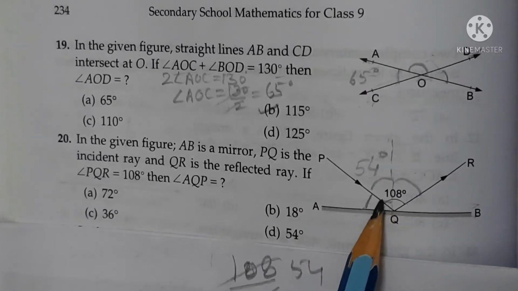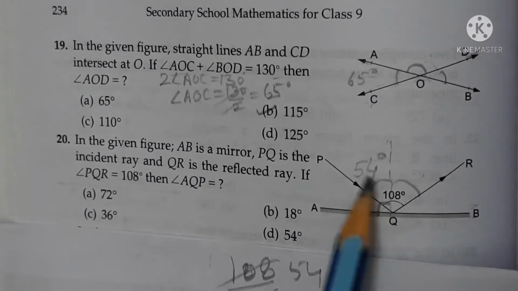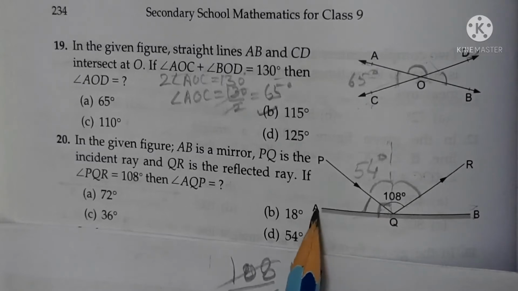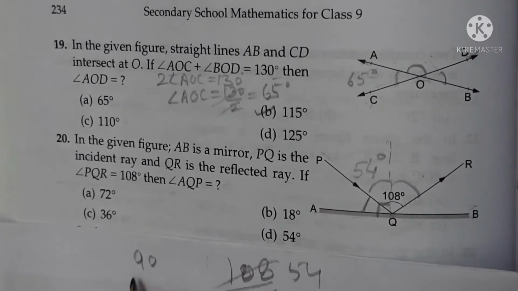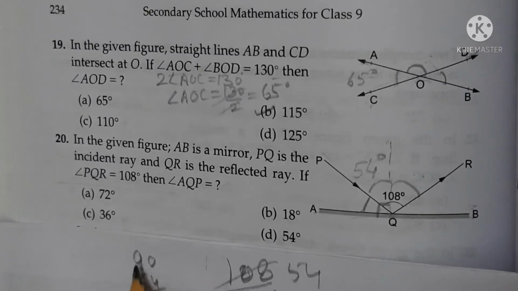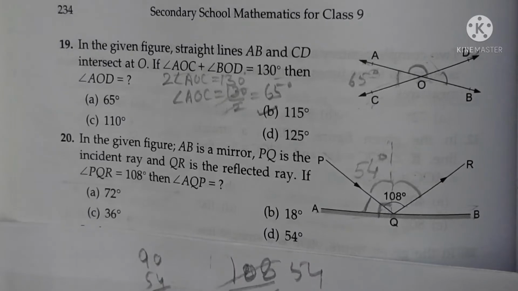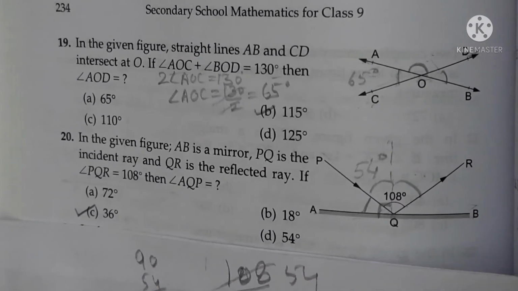It means this complete angle is 90 degree. So subtract 54 degree from 90 degree, you will get angle AQP. So 90 minus 54 is 36 degree. Option C is correct.